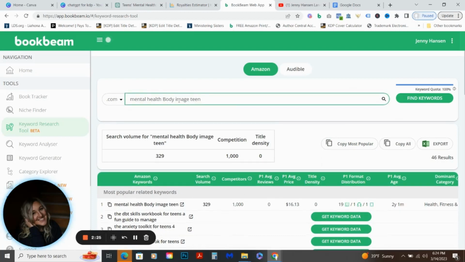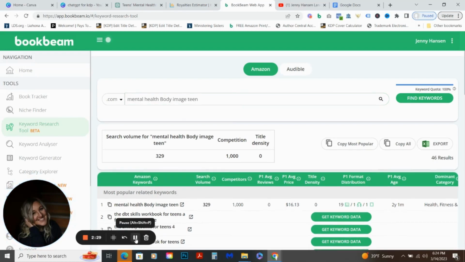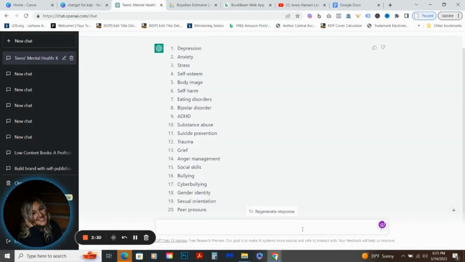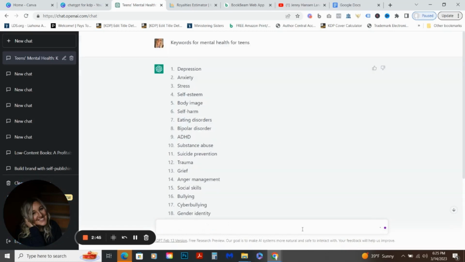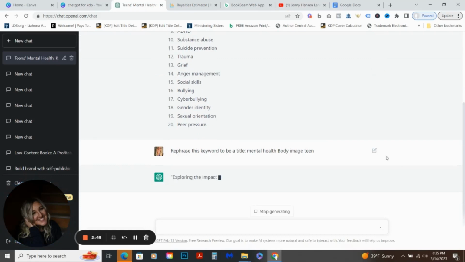So we're going to plug this into ChatGPT to see if it will give us a better keyword. Here I'm going to ask it to rephrase it in a way that is attractive. I'm going to ask it possibly to be a title of a book. This can help us, right? And we're going to watch for it to generate. Rephrase this keyword: exploring the impact of body image on teen mental health.